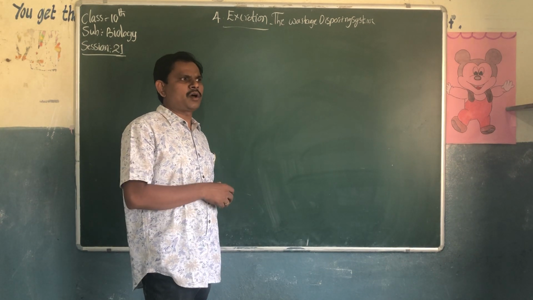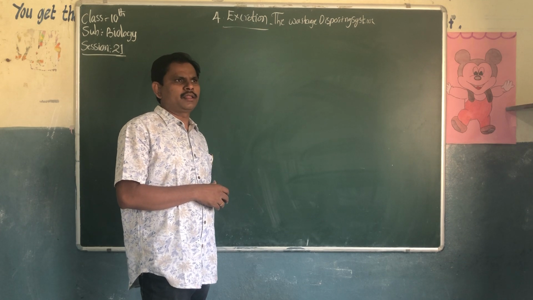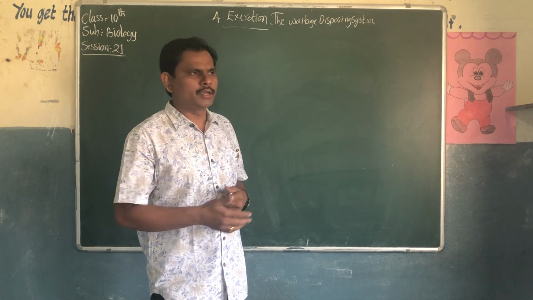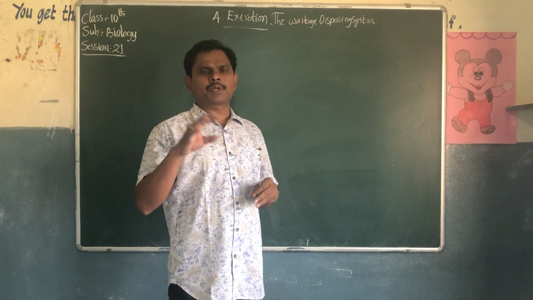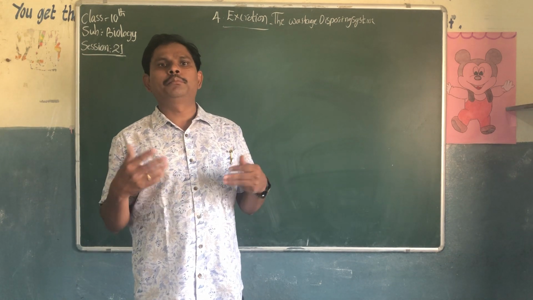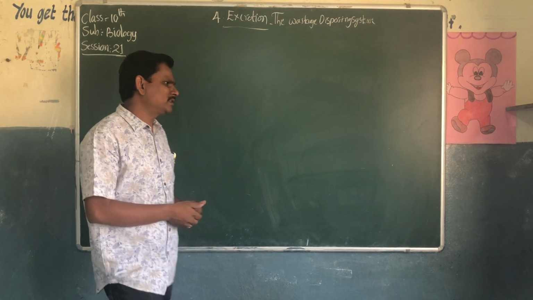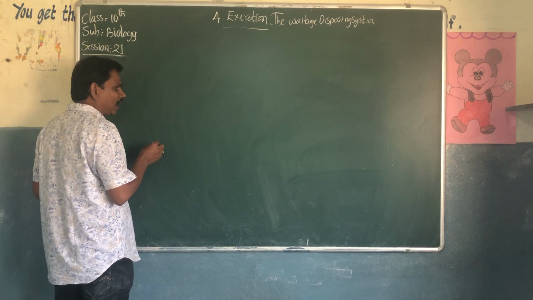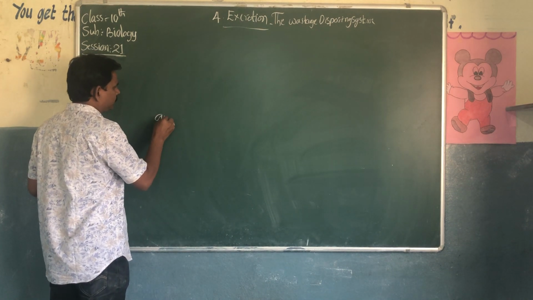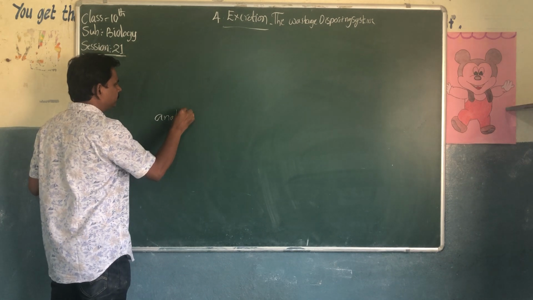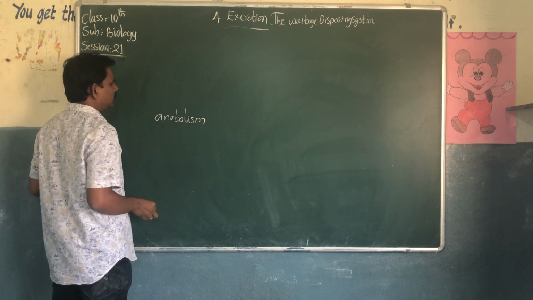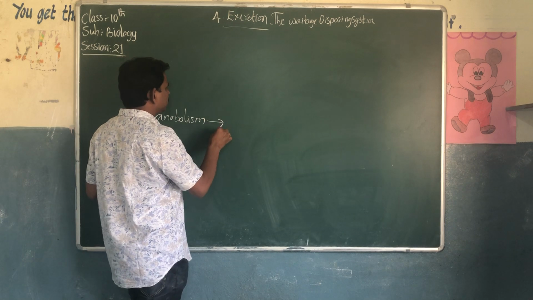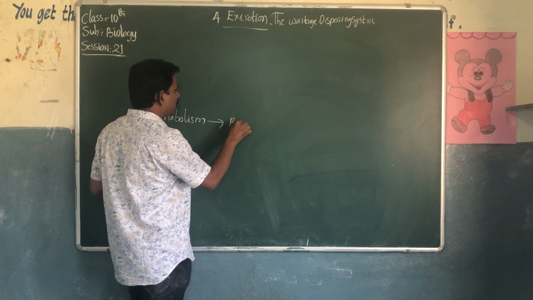In this process we can call anabolism and catabolism. Anabolism and catabolism together are nothing but metabolism. What is anabolism? Anabolism is nothing but building up of body materials.